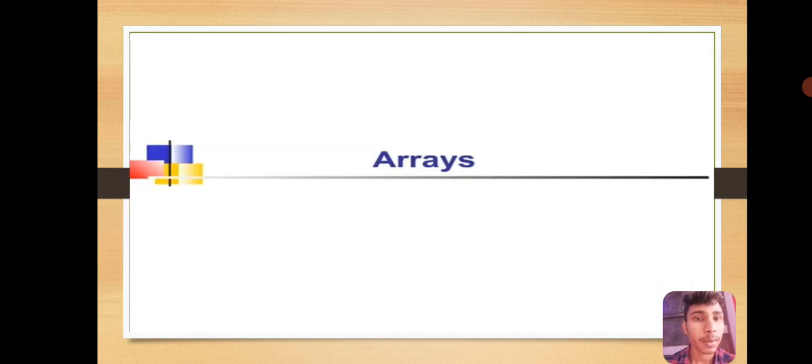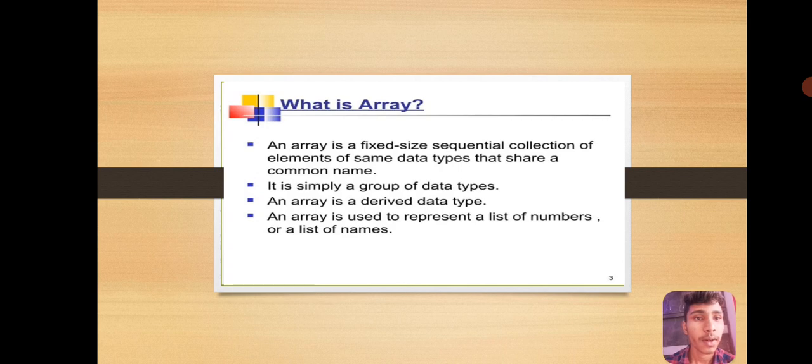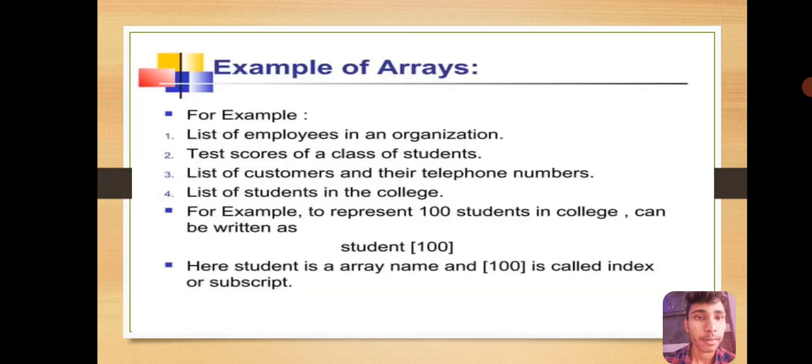Today we will discuss arrays. What is an array? An array is a fixed-size sequential collection of elements of the same data type that share a common name. It is simply a group of data types. An array is a derived data type used to represent a list of numbers or a list of names.